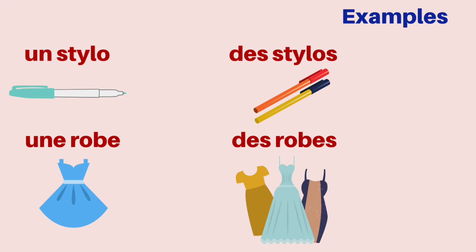Now, these genders are fixed. What I mean by that is their genders are pre-decided and we cannot change them as per our convenience. So if the gender of stylo, which means a pen, is masculine, it is supposed to remain that way. And for robe, which is feminine, it will be feminine only.